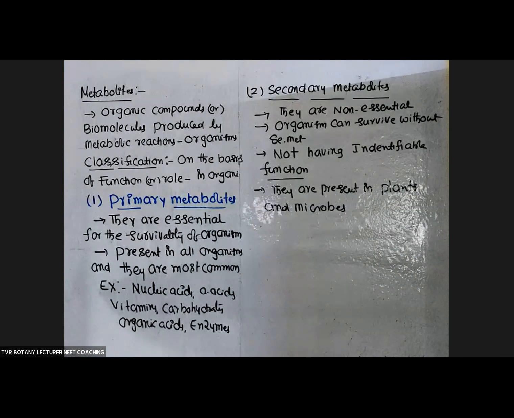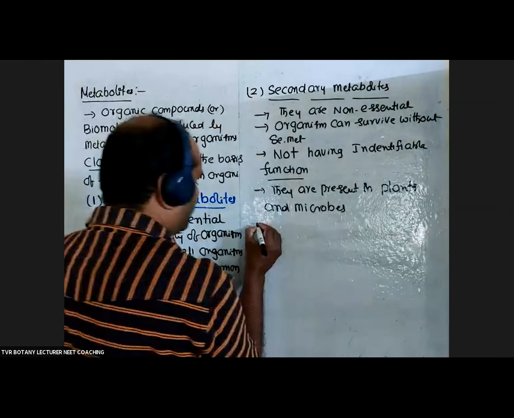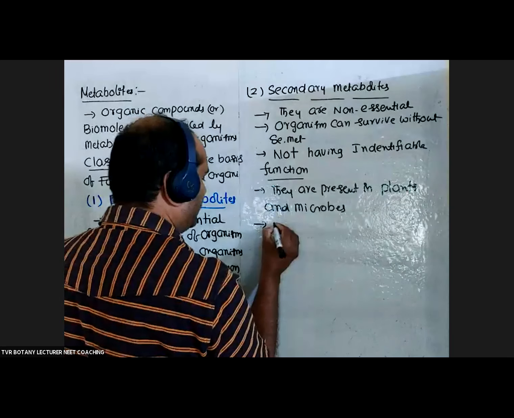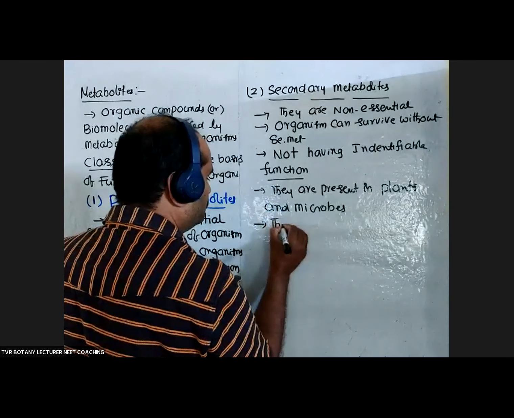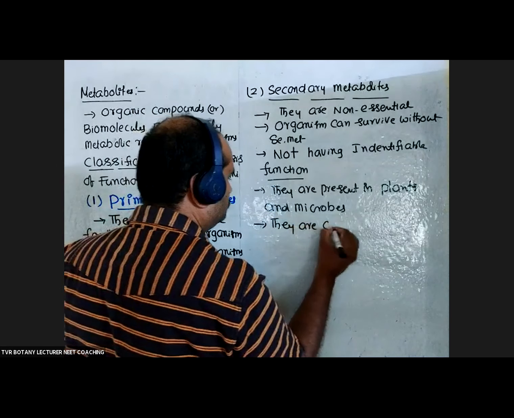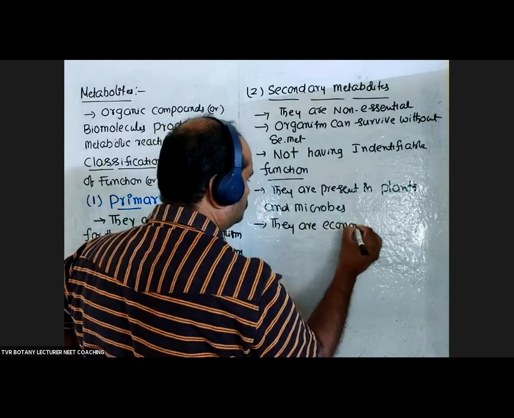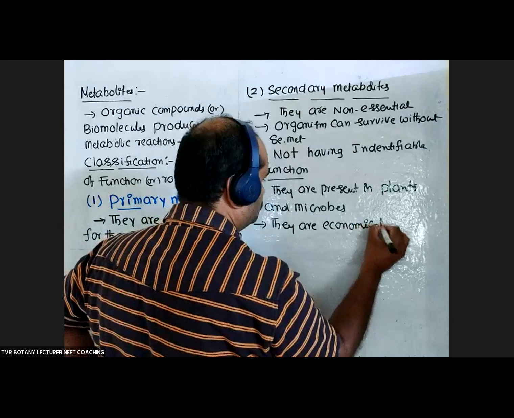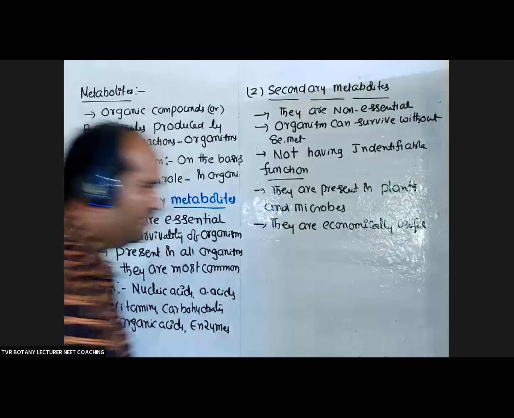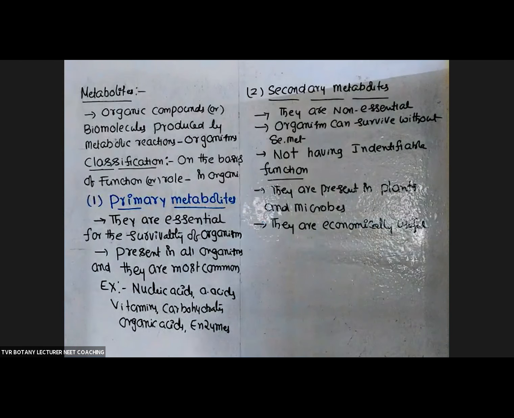Secondary metabolites are absent, only primary metabolites. But secondary metabolites are economically useful. We are commercializing them.